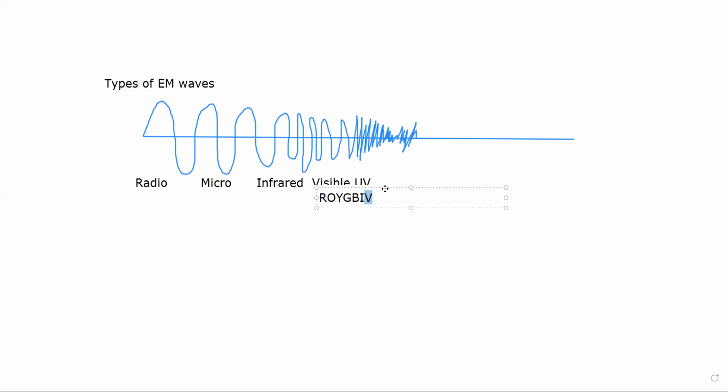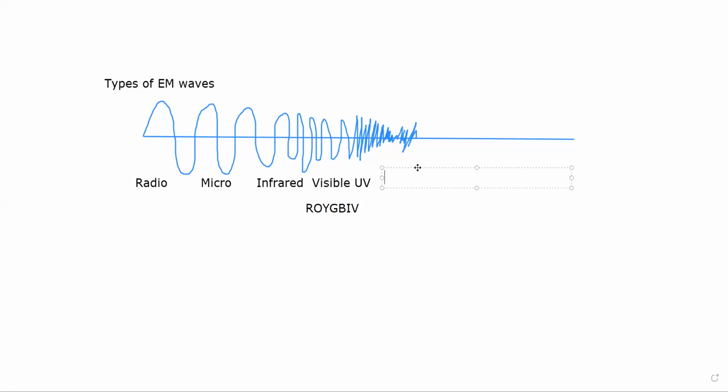So when VIBGYOR is the visible light, what comes after violet is ultraviolet, and what comes before R, which is red, is infrared. Infrared has a larger wavelength than red, but the frequency is smaller. So here the names are given according to the frequency.